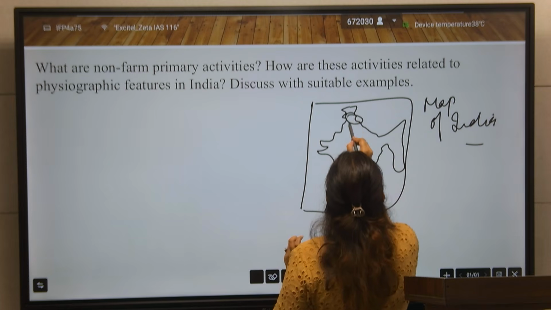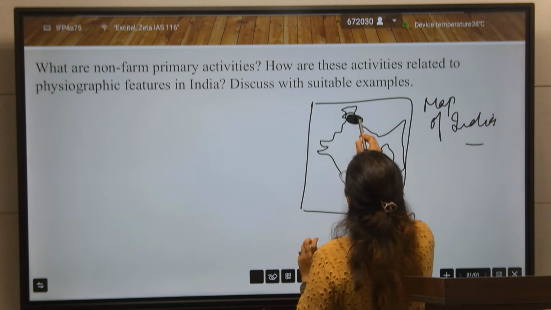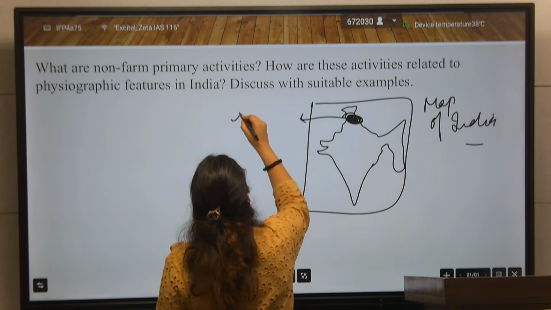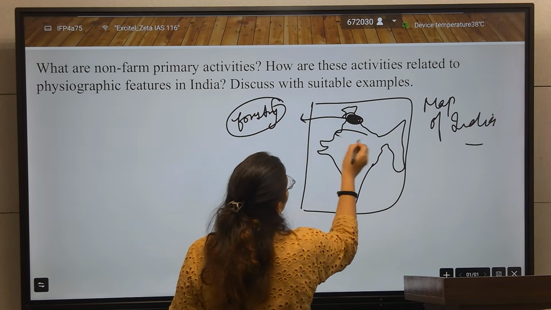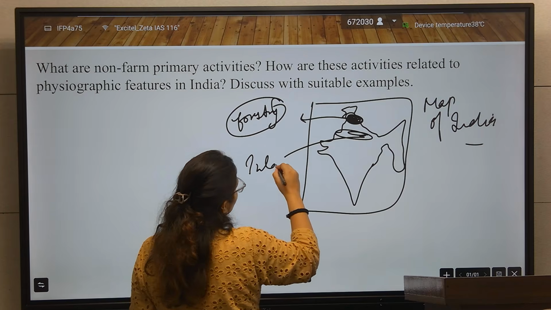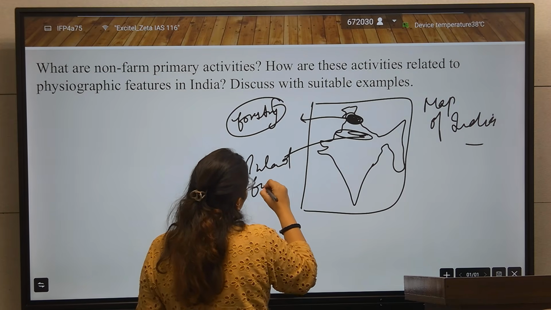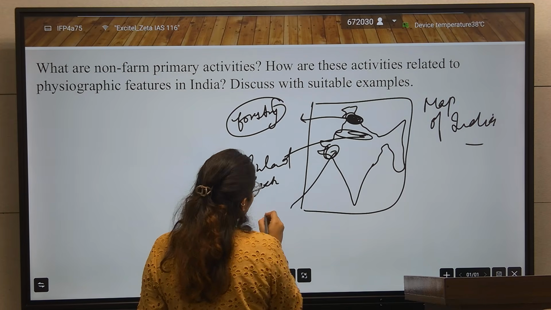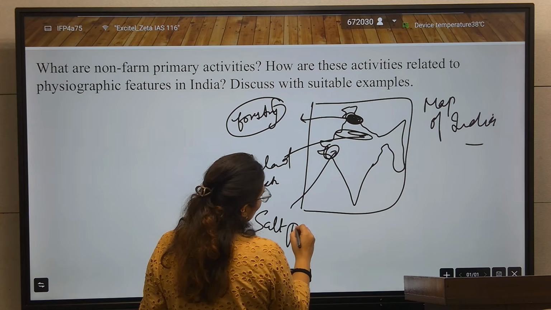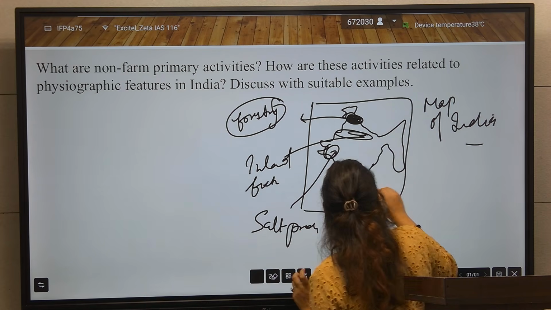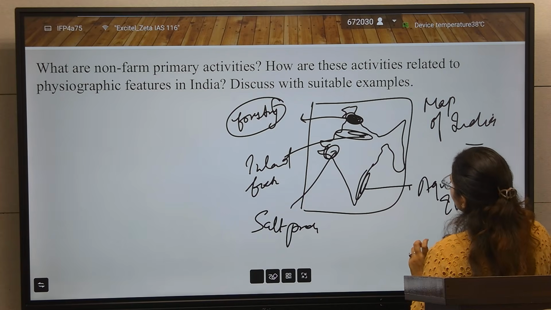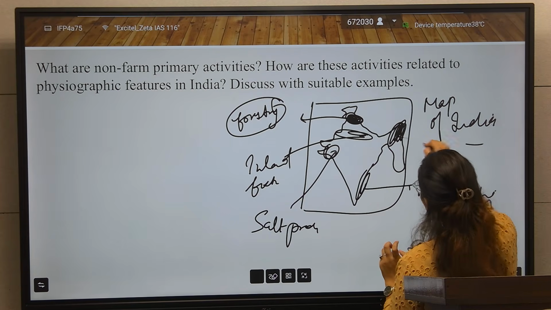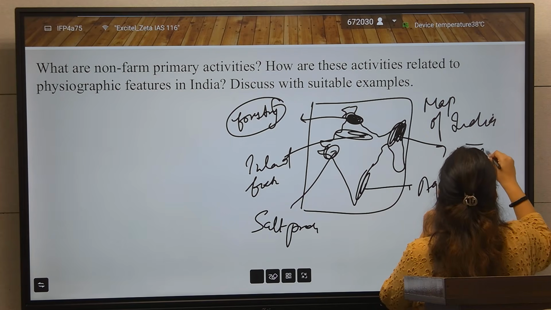Here you will show that this is the Himalayan region, and what is happening here? There is forestry. Then here is inland fisheries. Here this area is salt production. Here is aquaculture and fisheries. Also in the northeast region, forestry.